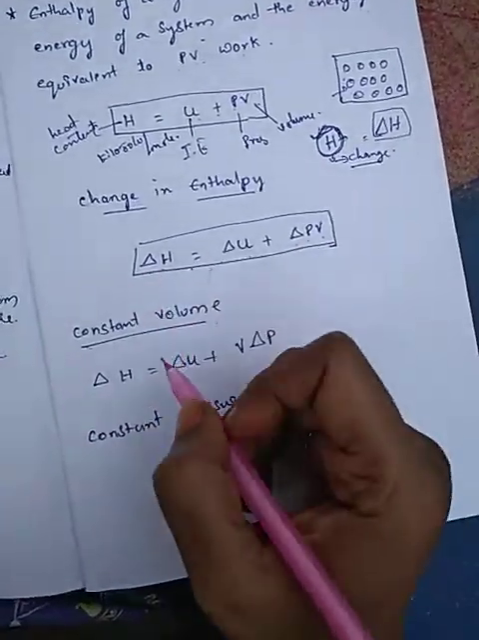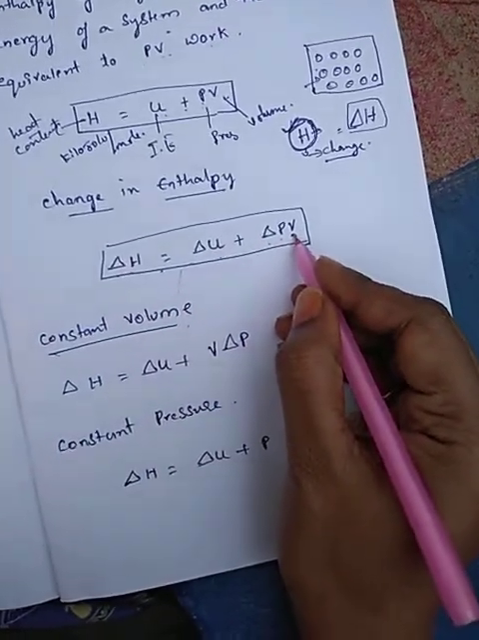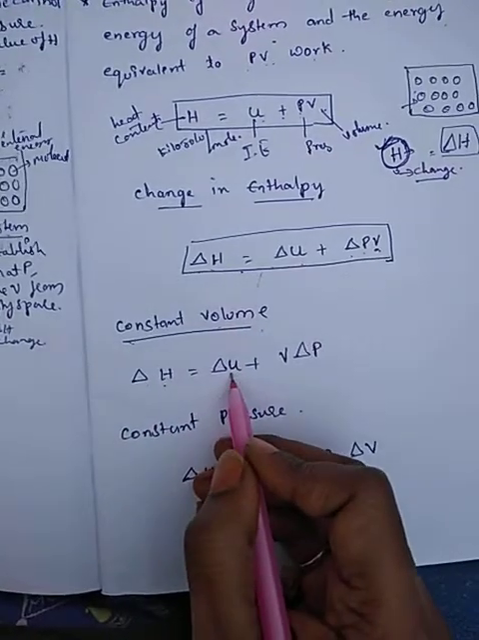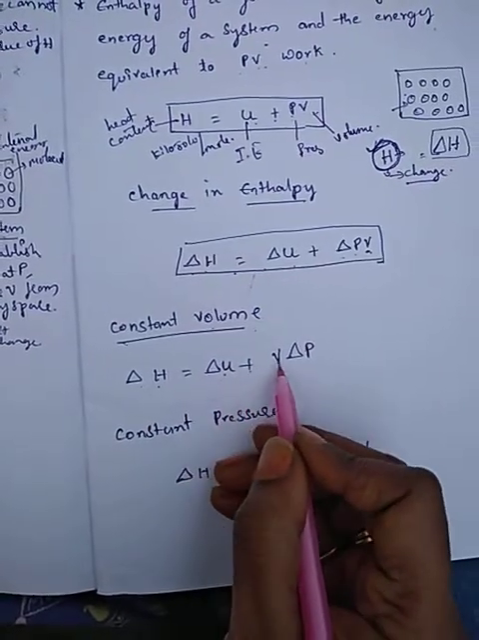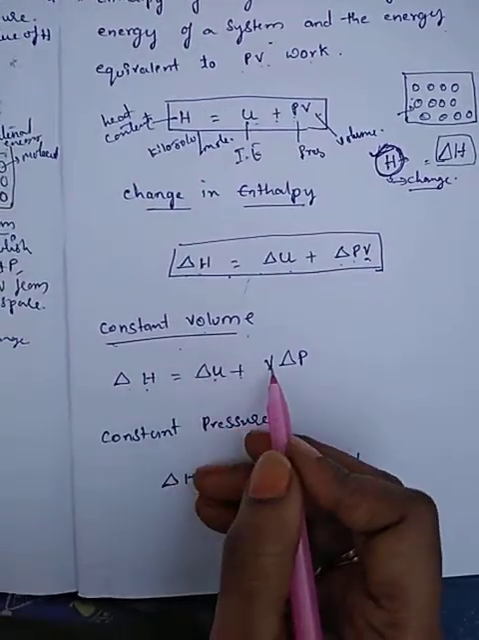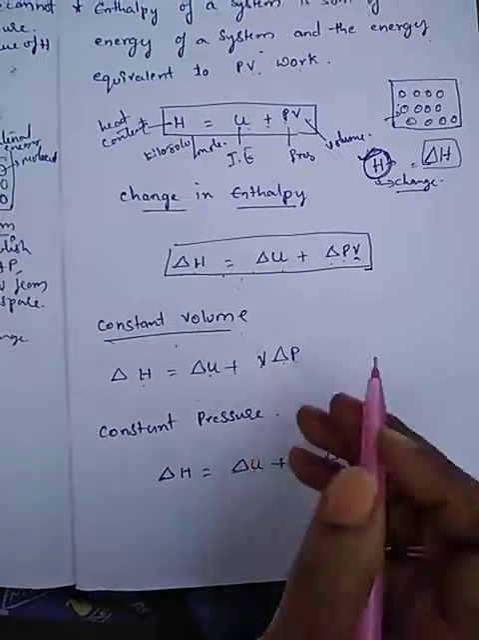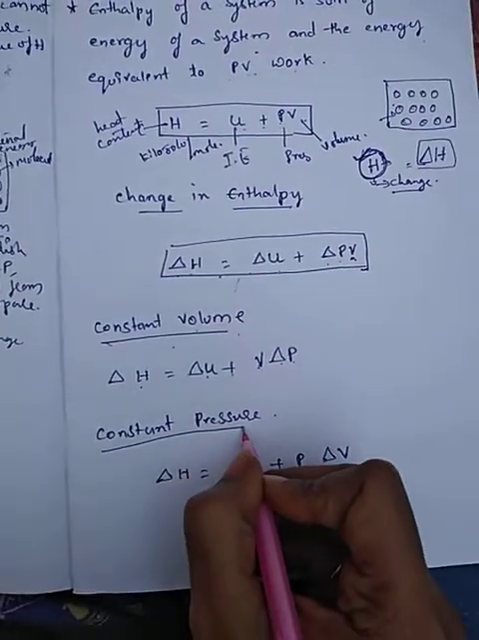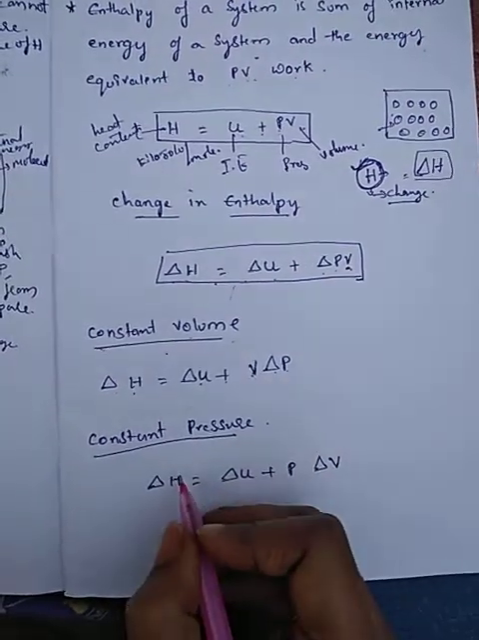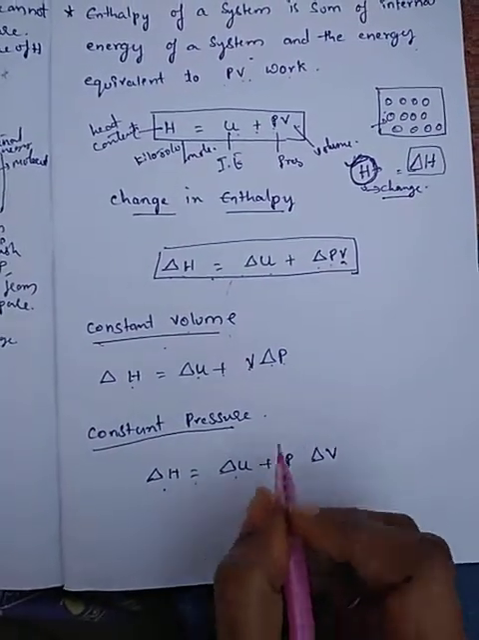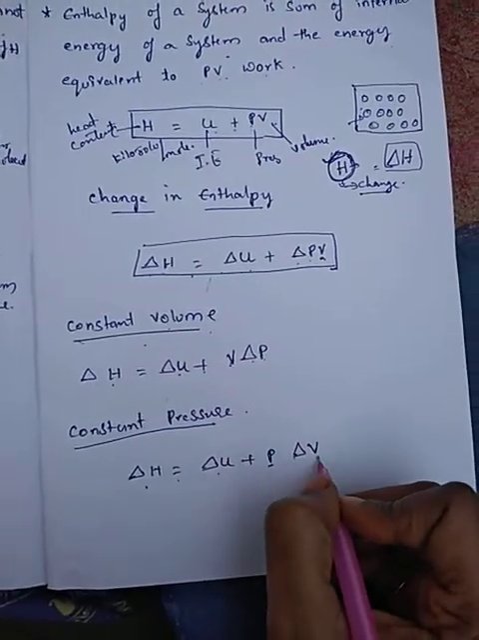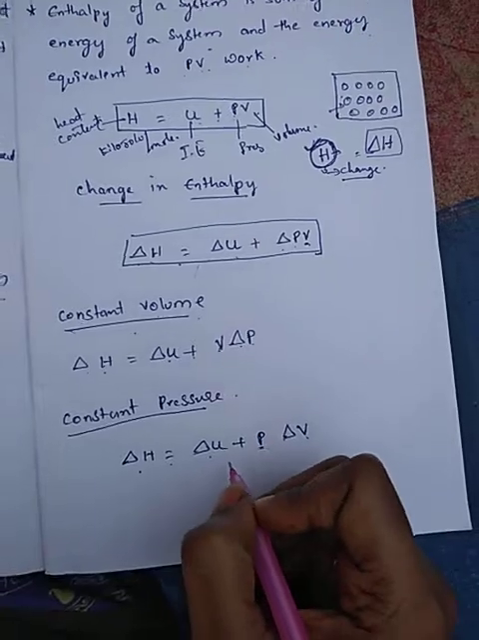So coming to delta H, when the volume is constant, let us measure it. Delta H is equal to delta U plus V, and since the volume is constant, we take it outside, then delta P. Next, when we want to measure at constant pressure, delta H is equal to delta U plus P, so the pressure we take outside the equation, then delta V. So this is about the enthalpy.